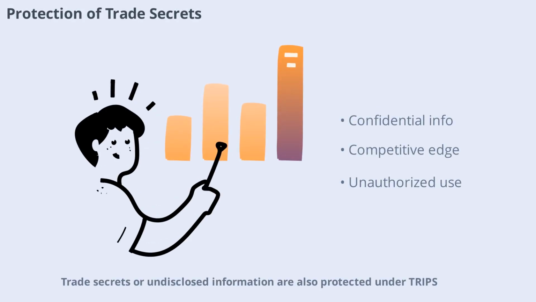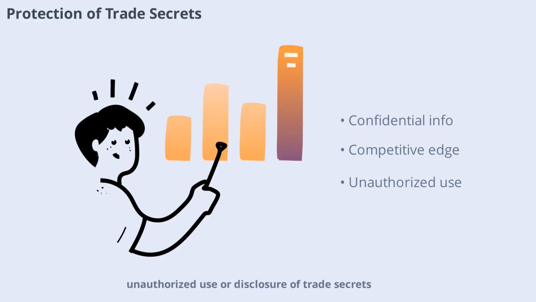Trade secrets or undisclosed information are also protected under TRIPS. This includes confidential business information, formulas, practices, or processes that give a business a competitive edge. By requiring member countries to prevent the unauthorized use or disclosure of trade secrets, TRIPS helps businesses maintain their advantage in the marketplace.